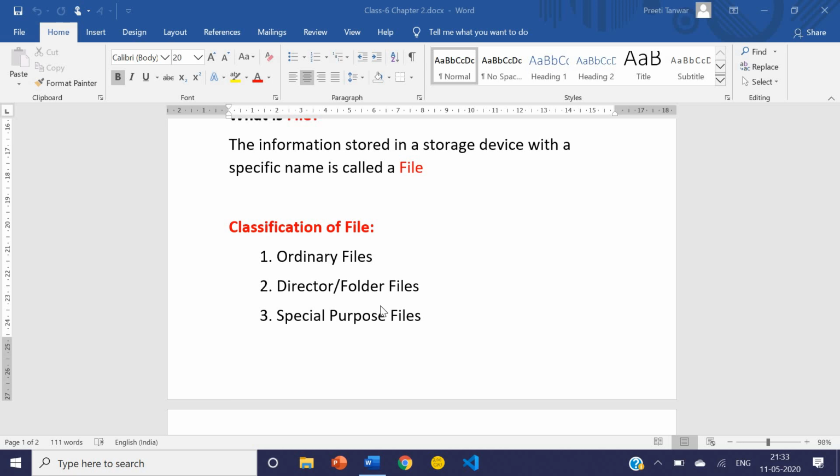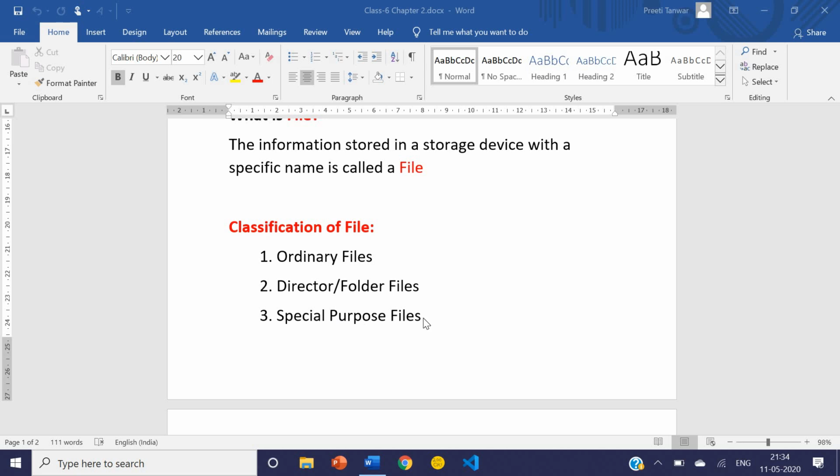Now the second is the directory or folder file. When you do some work in MS Word, MS Excel, MS PowerPoint and save it in any folder or directory, this is called a directory or folder file. I will show you also how to create a file and how to save a file in your directory or folder. Now the third is the special purpose file.